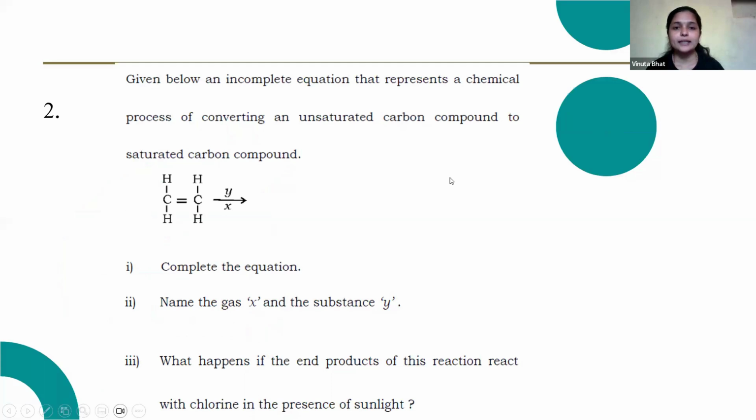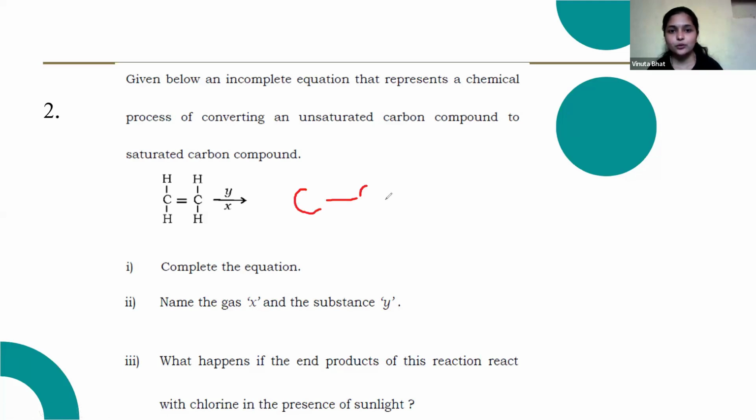Given below an incomplete equation that represent a chemical process of converting an unsaturated carbon compound to a saturated carbon compound. Complete the equation. Name the gas X and substance Y. And what happens if the end products of this reaction react with chlorine in the presence of sunlight? Here, complete the equation. So here, the equation will be like this.